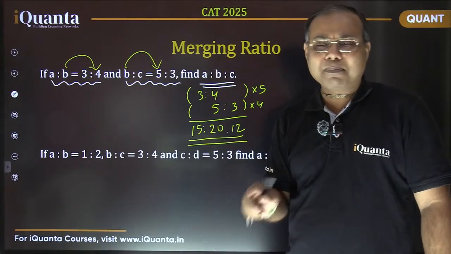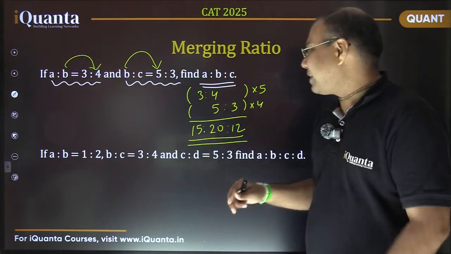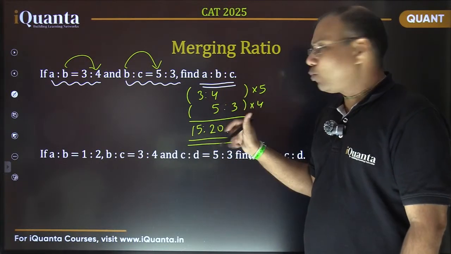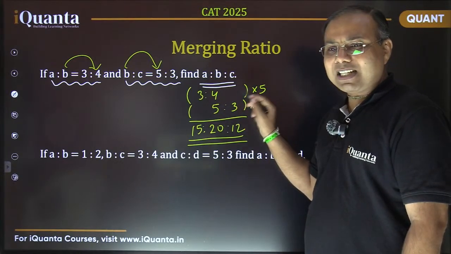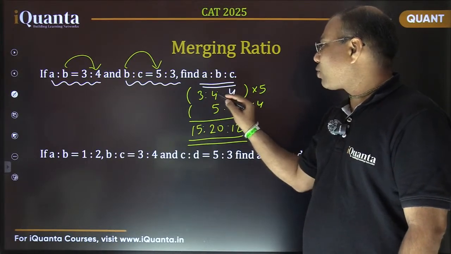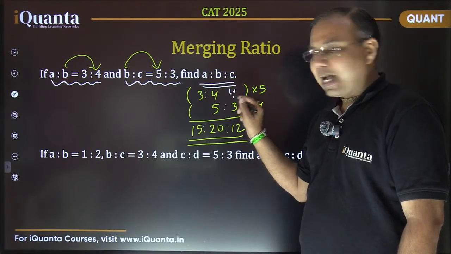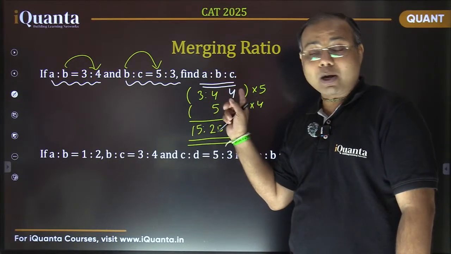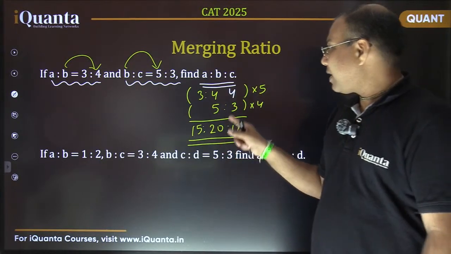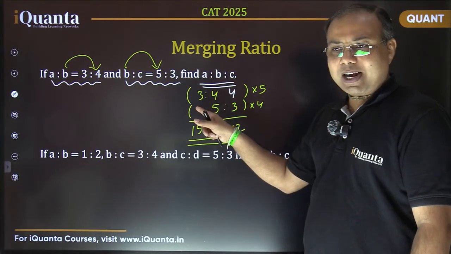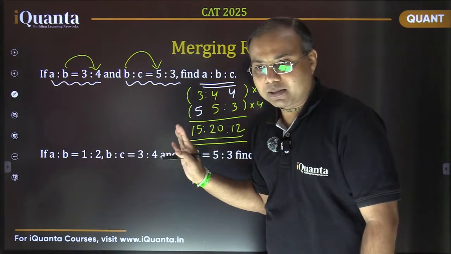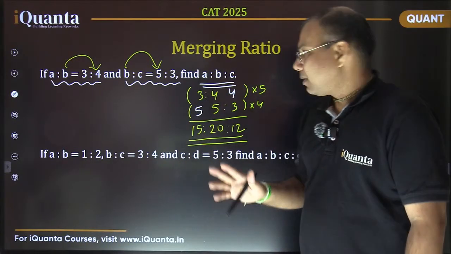Some people call this method by different names. I'm not using any name now. But what we are doing is, we need to club these two ratios. So this is 3, 4 and this place is vacant here. We don't know about this value here. So repeat this part 4 here. If it was 4, just write 4 here again. I'm just repeating this part. I'm not saying this ratio is 1:1. No, this is not the ratio of B and C. But just repeat this number 4 here. Same way, this 5 and 3 and this part is vacant. So this is closer to 5. So just repeat this part 5 here. Just repeat this part.